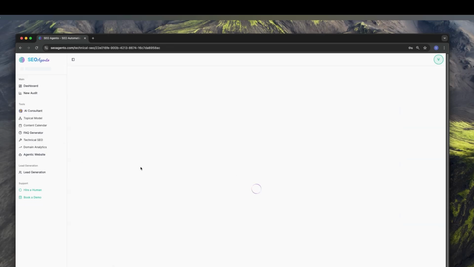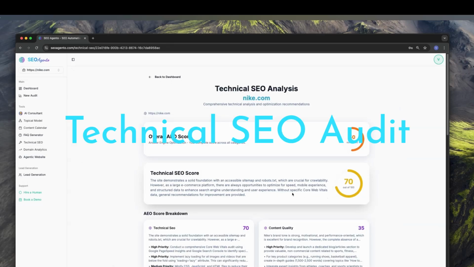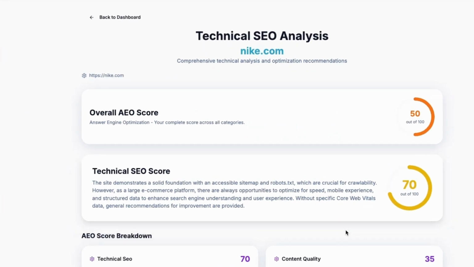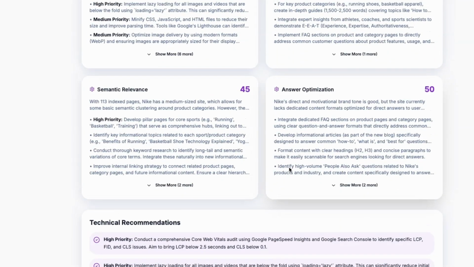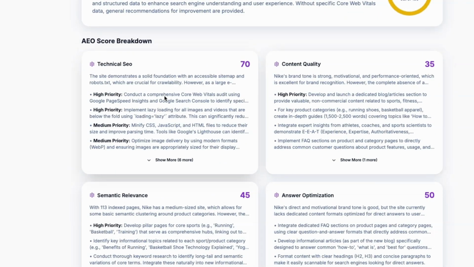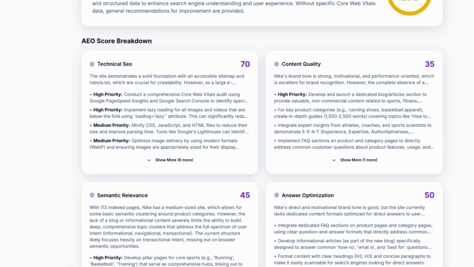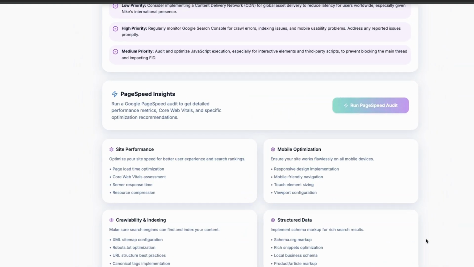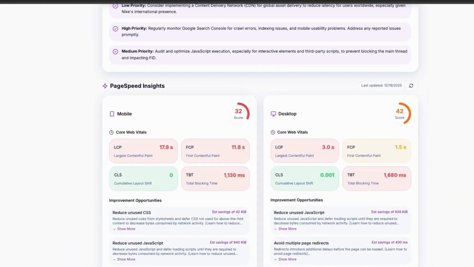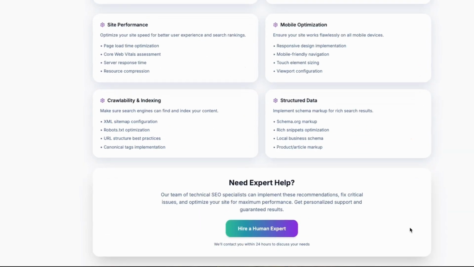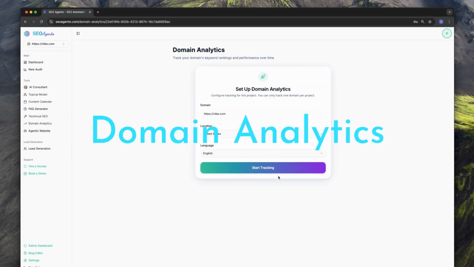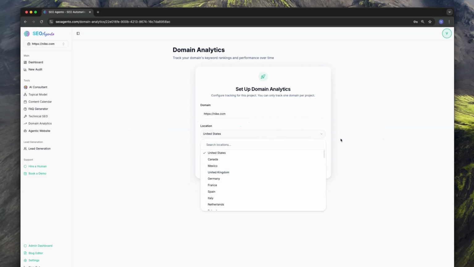Now we have the technical SEO analysis, and this has valuable information on what to improve for better AI search crawlability, indexability, and visibility. It also includes a core web vitals analysis. You can send these to your website developer or send us a request and we will reach out to you for next steps. This is something we think will bring tremendous value to your business.